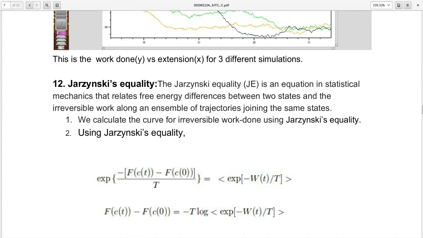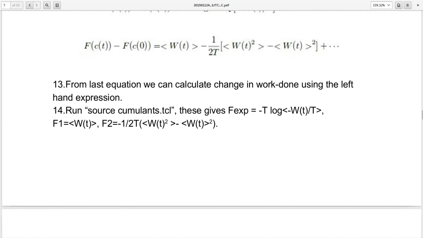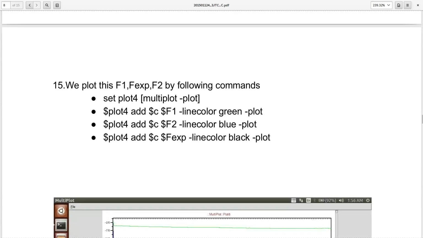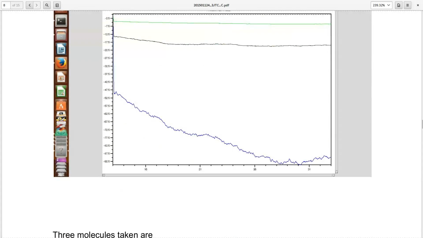As defined above, we use the Jarzynski equality here. From the last equation, we can calculate the change in free energy using the left hand expression. Run source cumulants.tcl. This gives F exponential, equal to minus kT log average of e power minus W of t by kT; F1 equal to the average work done; and F2 equal to 1 by 2kT times the average of W of t squared minus the average of W whole squared. We plot F1, F2 and Fx by the following commands. We plot F1 in green, F2 in blue and Fx in black. The graphs are as below.